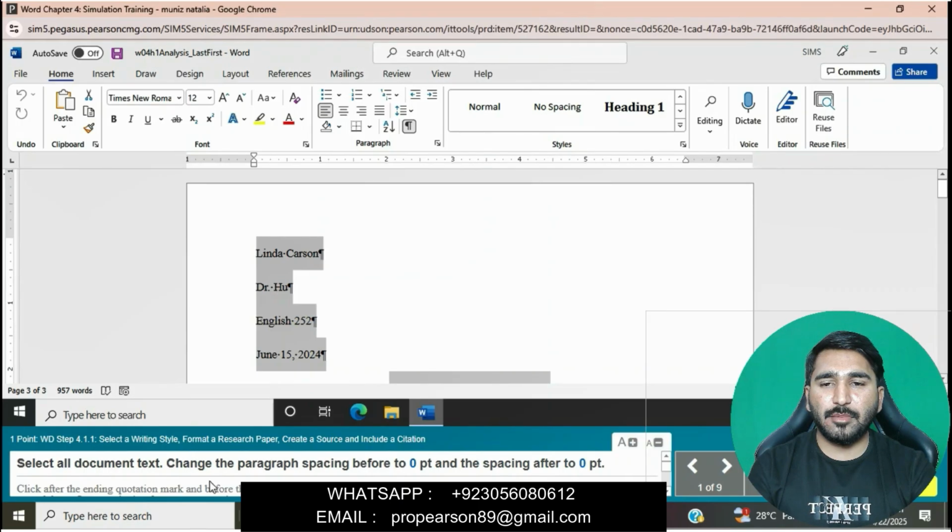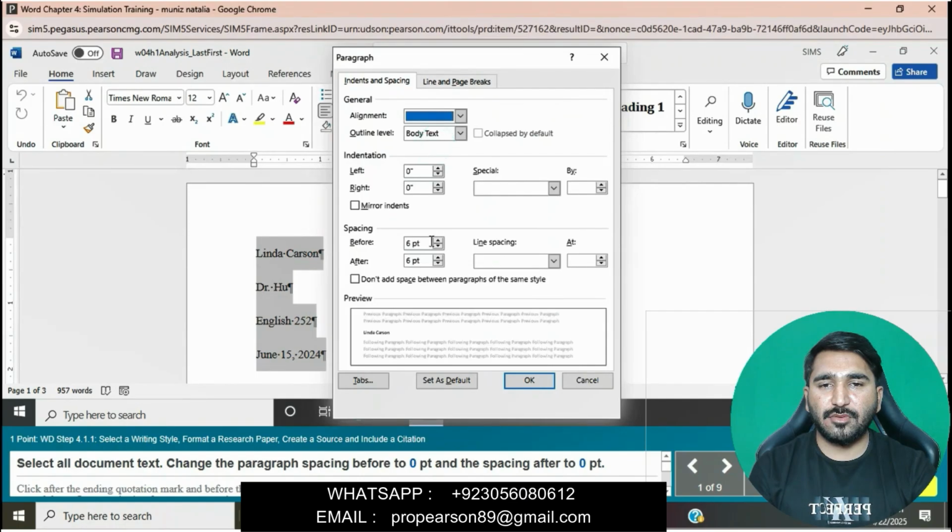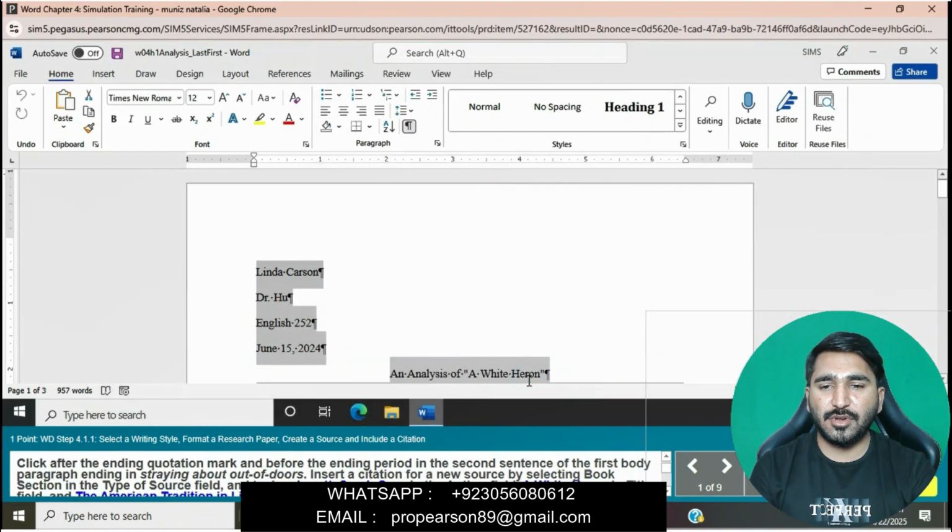In the Home tab, in the Paragraph group, change the spacing before to 0 point and the spacing after to 0 point, and then click on OK.